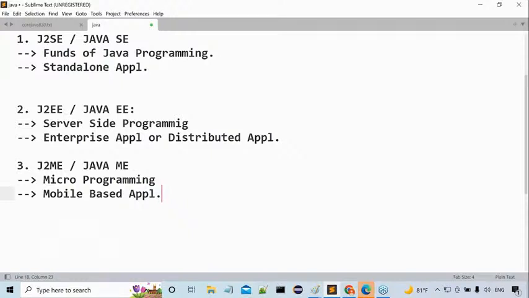Any example for it? I want to know some example for that. Yes, I can give some examples to you. Now try to understand this example. What is that example clearly? All of you understand clearly? Any example for mobile based applications?